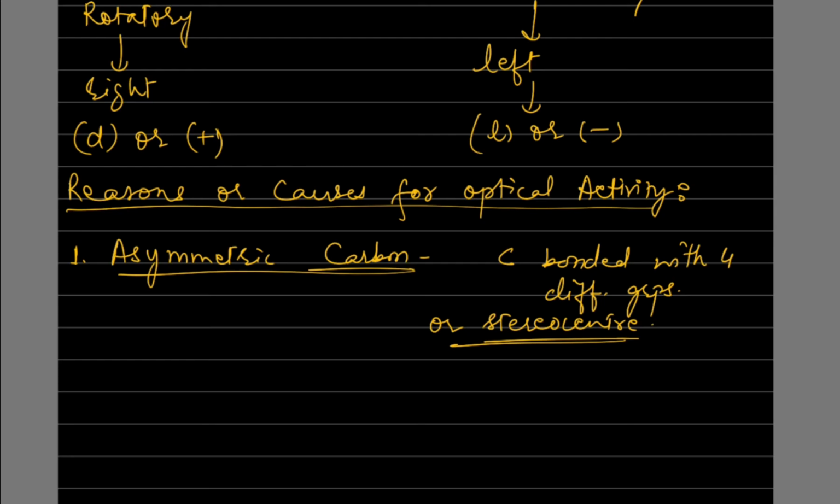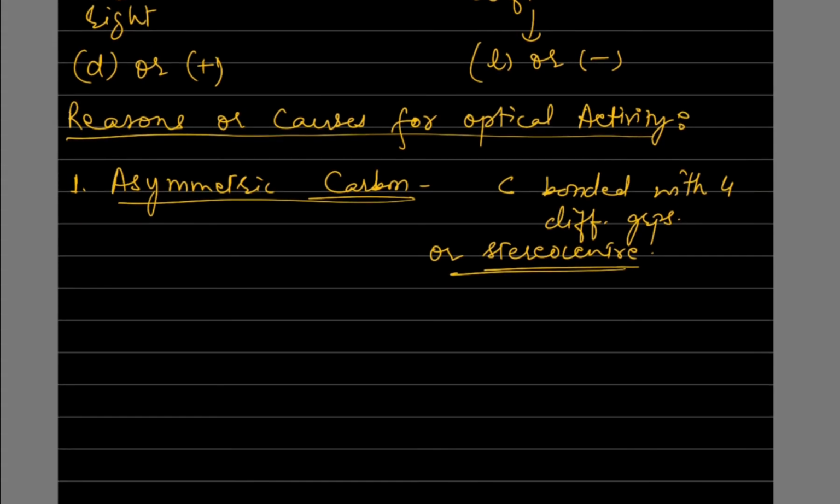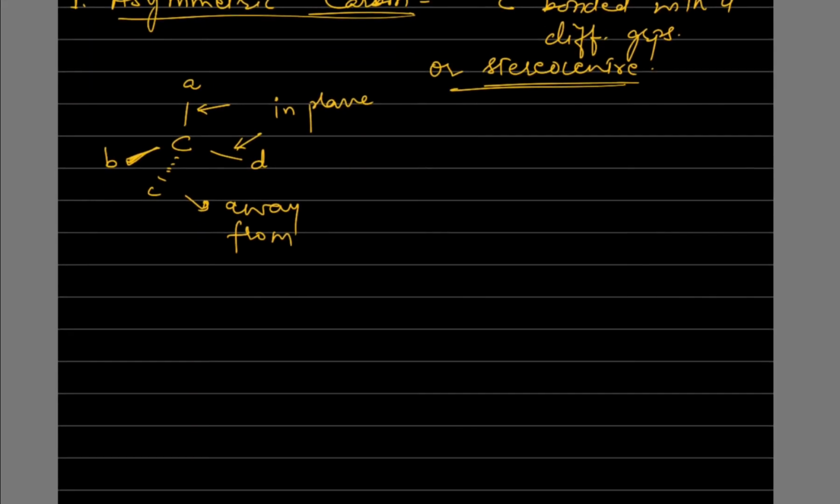Now if the compound has an asymmetric carbon, then it will have a non-superimposable mirror image. Now what does it mean? Say for example we have a compound with carbon C, A, B, C, D. Here these two are in plane, this is away from the observer, and this is towards the observer.